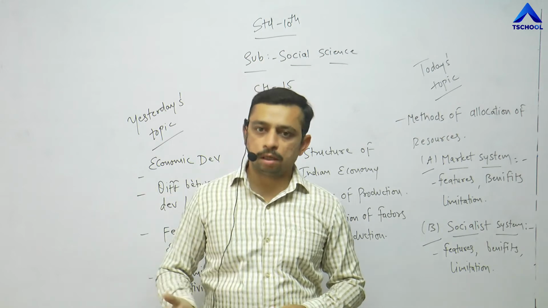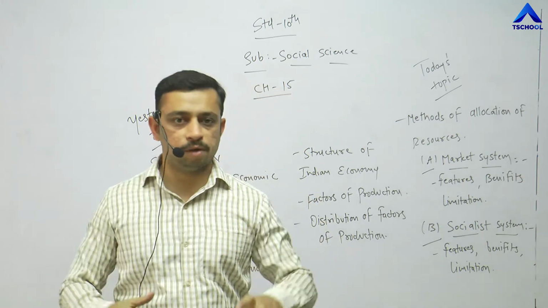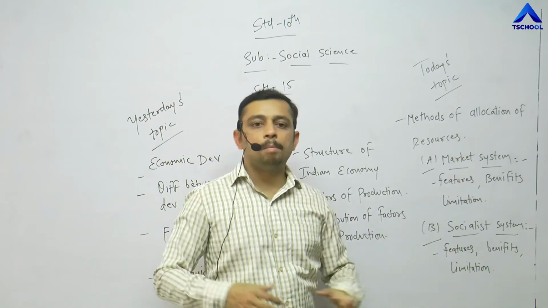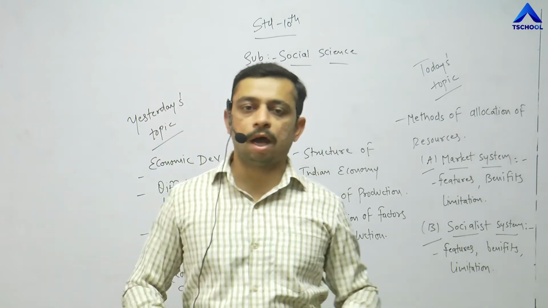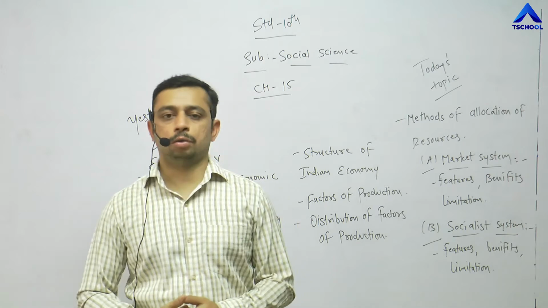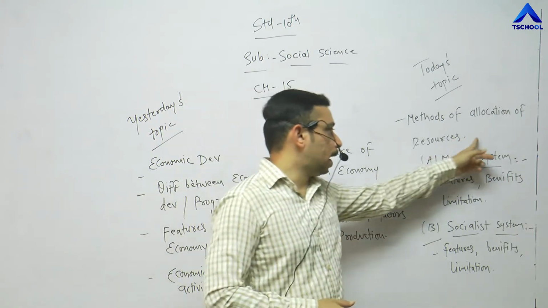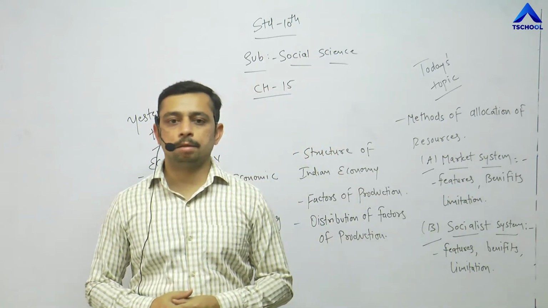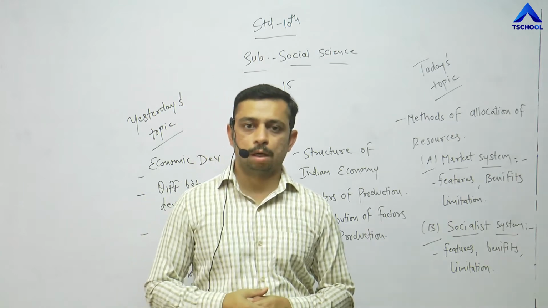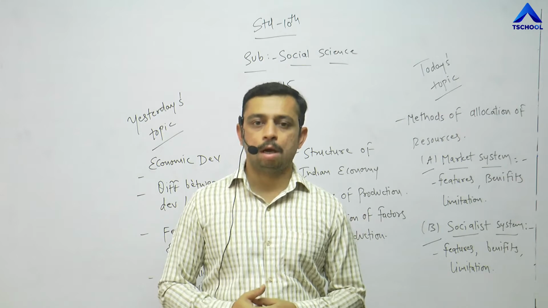So I said in the previous lecture that we have to be very selective while buying goods from the market. This point discusses how resources are allocated, and what different methods are used for the allocation of resources. There are two methods in terms of allocation of resources. One is the market system, that is the market mechanism, and the second is the socialist system. These are the two methods of allocation of resources in terms of economic development.